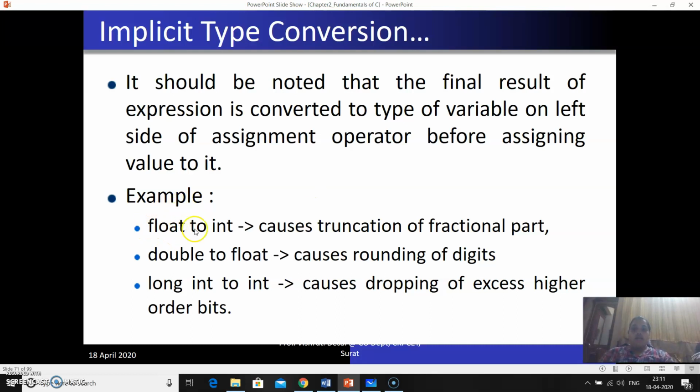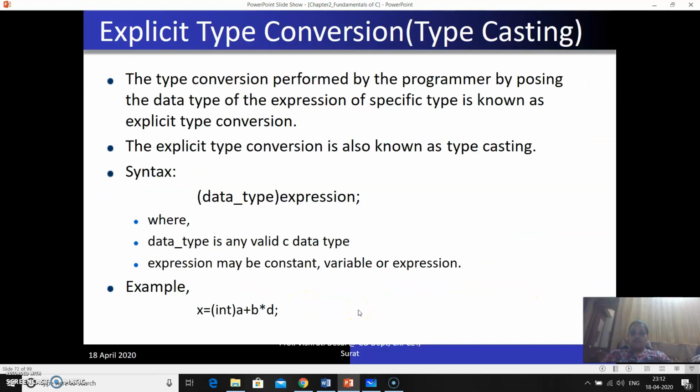If the compiler tries to convert float to integer, where float has the larger or bigger value than the integer, in that case it causes the truncation of the fractional part. If you are trying to convert double to float, double has double precision, so if you try to convert it into float, it causes the rounding of digits. But if you are converting long integer to integer, it causes the dropping of excess higher order bits.